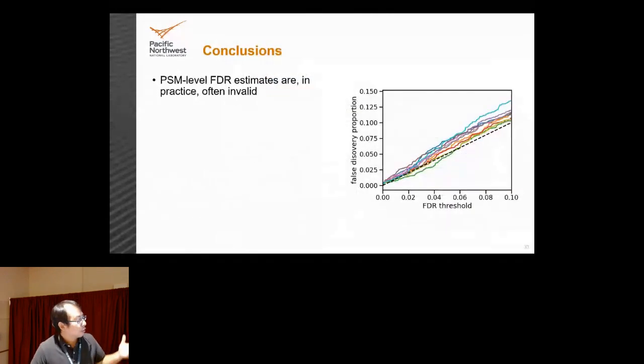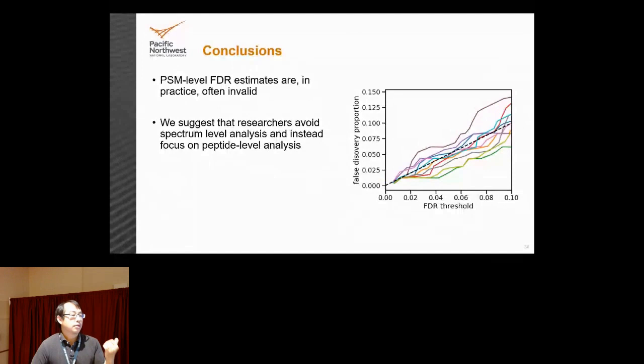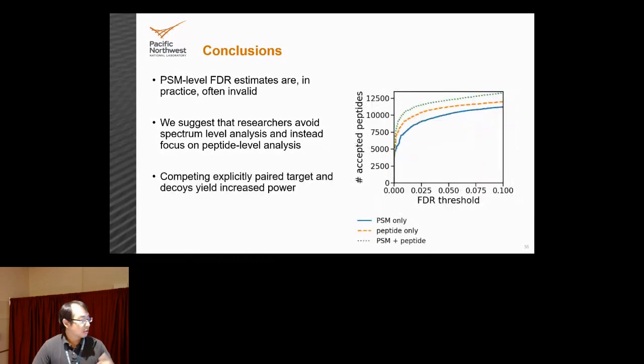So today, I quickly showed you that PSM level FDR estimates are in practice invalid. Therefore, we suggest that you avoid doing analysis on the spectrum level and instead do all your analysis on the peptide level. And then I've also shown you that peptide level FDR estimation methods that explicitly compete paired targets and decoys often outperform methods that don't.